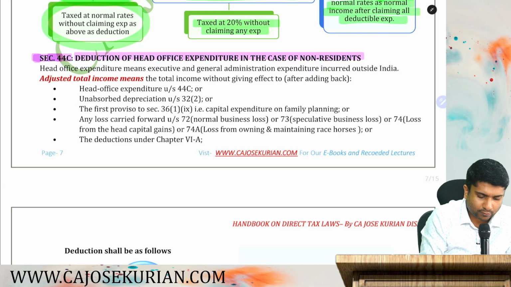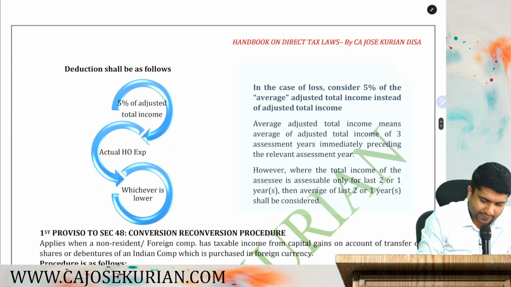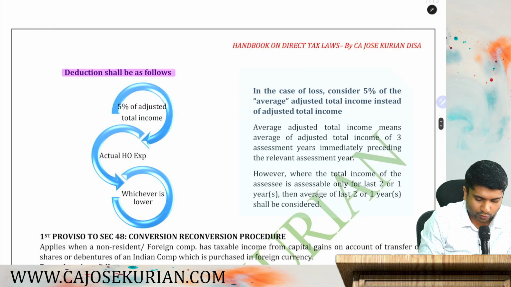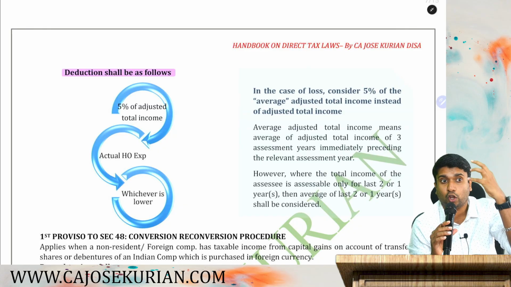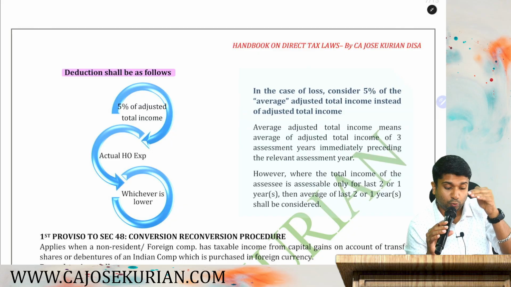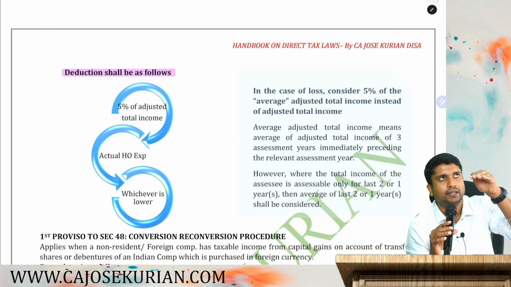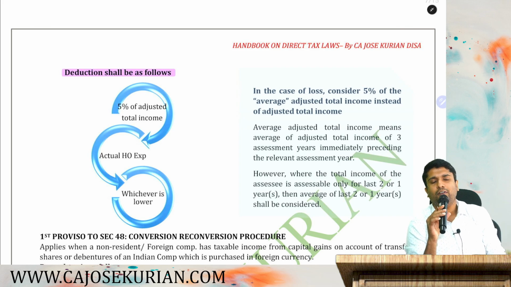Let's understand what 44C is in detail. Head office expenditure means executive and general administration expenditure incurred outside India. So what the department says is, deduction shall be as follows. If you are an Indian branch claiming a portion of your head office general overhead as a deduction, then you must compute that expenditure subject to the ceiling limit mentioned under section 44C.